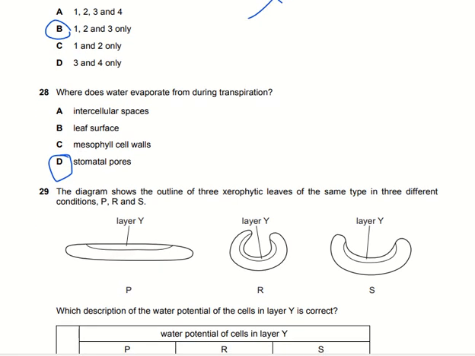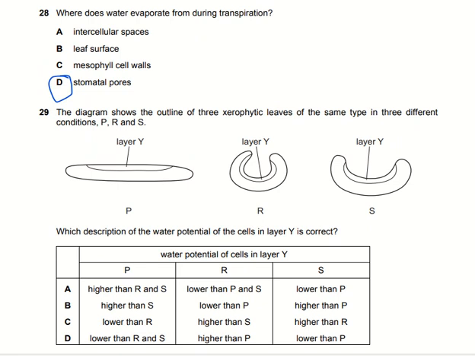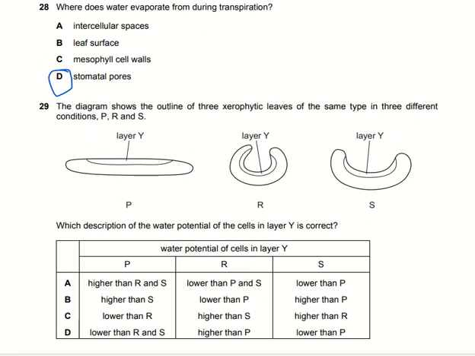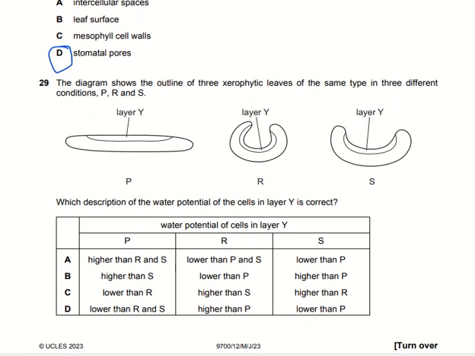The diagram shows a cross-section of three xerophytic leaves of the same type in different conditions P, R and S. Xerophytic leaves are the leaves of those plants which can live in a dry habitat, meaning with low water concentration. So P shows that the cells of the leaf are flattened.